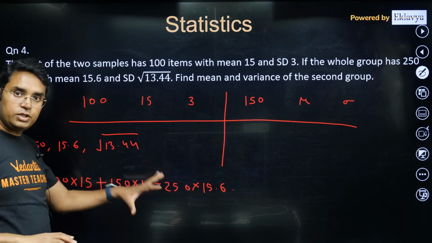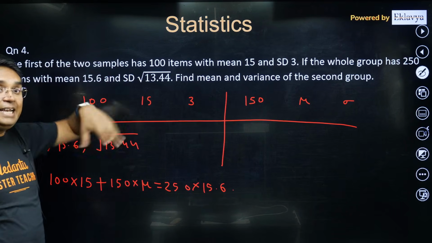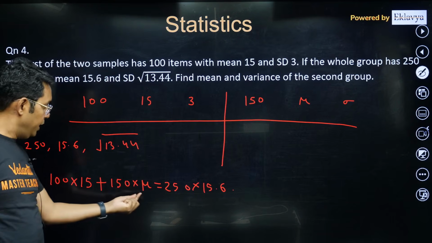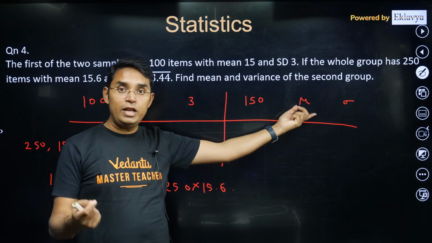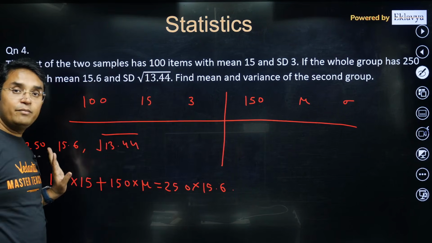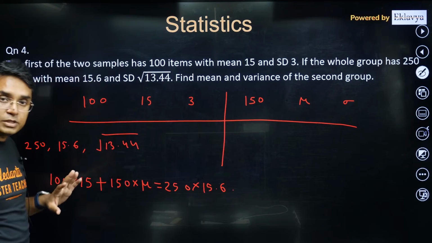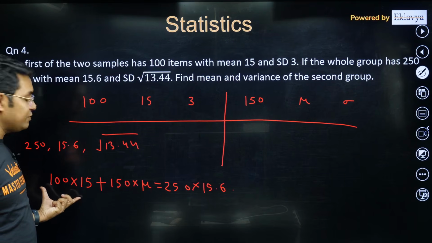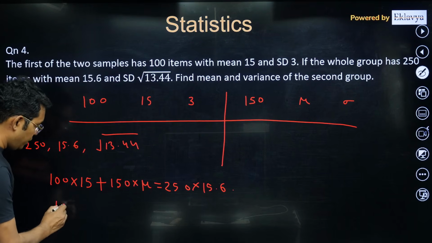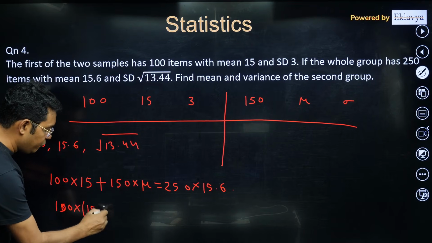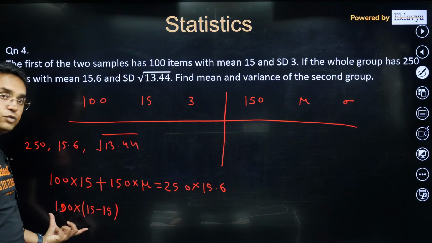Like in this calculation, if I decrease the entire data value by 15, let's say, then this mu value will also decrease by 15. My calculation will become very easy, because if I am subtracting the entire data value by 15, the average of this will become 0. Actually, what are you doing here? You are subtracting each value by 15. So 15 minus 15 will become 0.